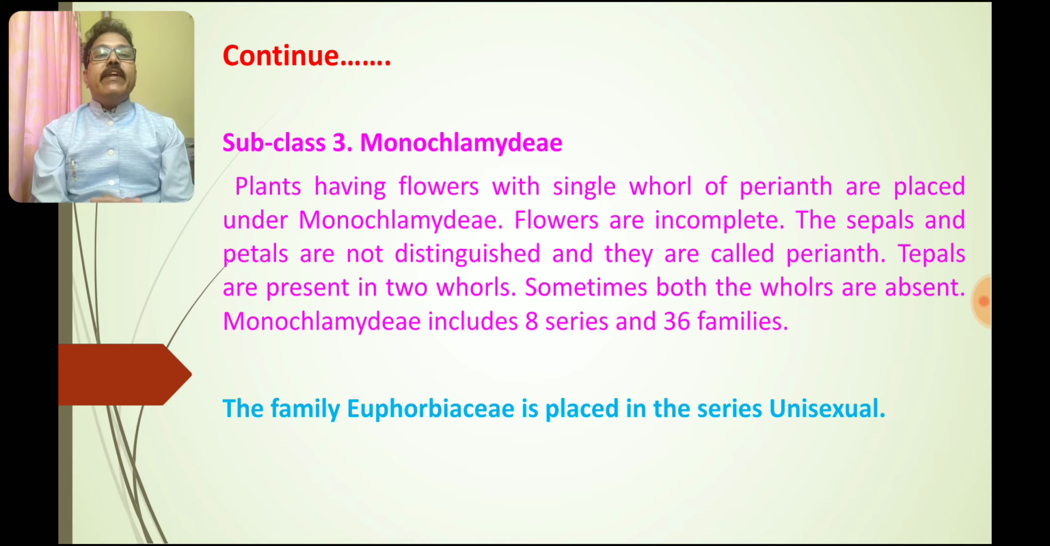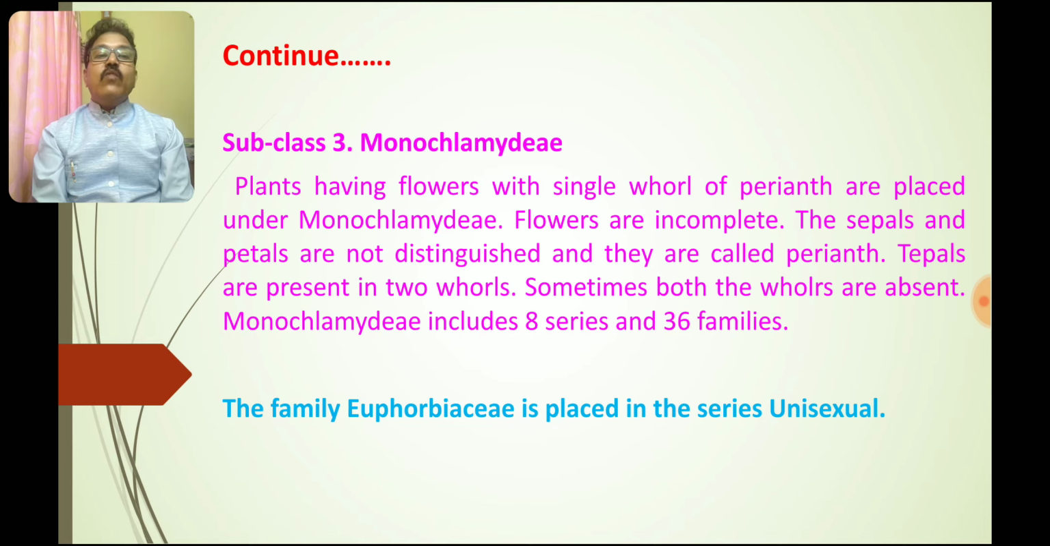Then Monochlamydeae, which we also call the Apetalae: the plants having flowers with a single whorl of perianth are placed under the Monochlamydeae. The flowers are incomplete in this particular subclass. The sepals and petals are not distinguished and they are called perianth. Tepals are present in two whorls. Sometimes both whorls are absent. Monochlamydeae includes 8 series with 36 different families.